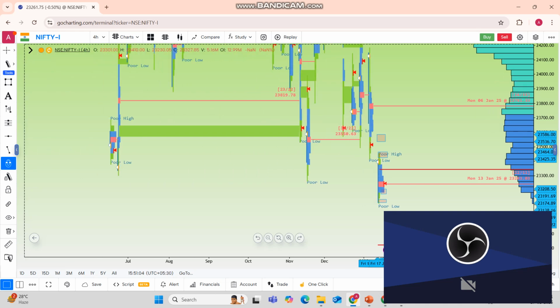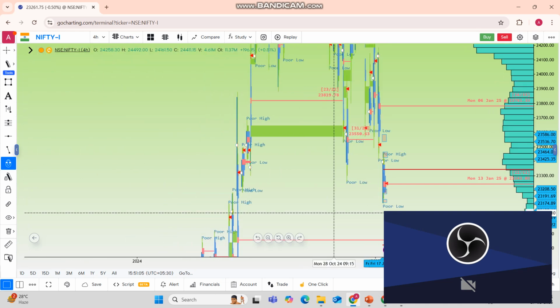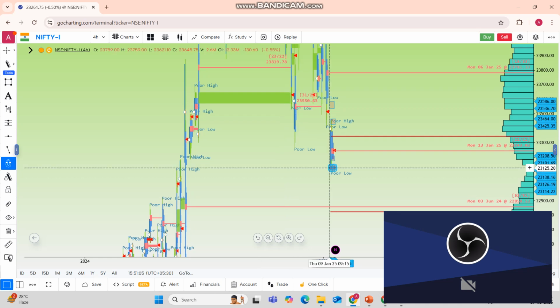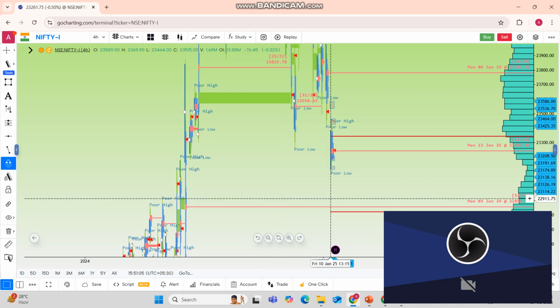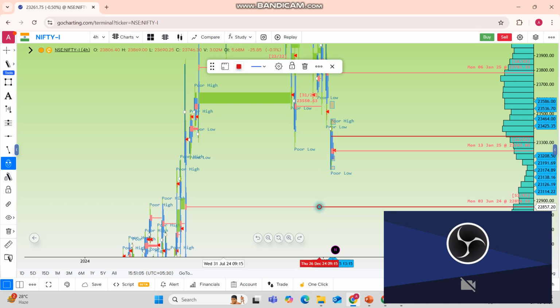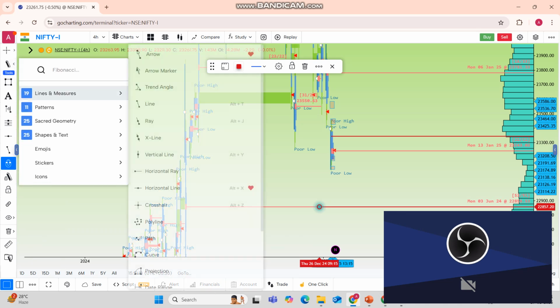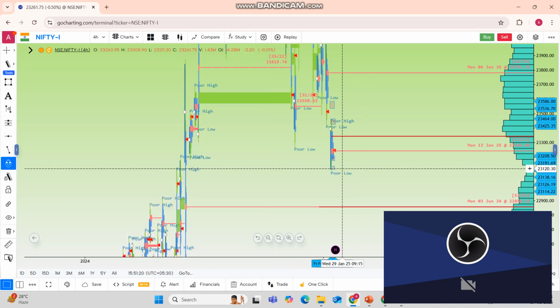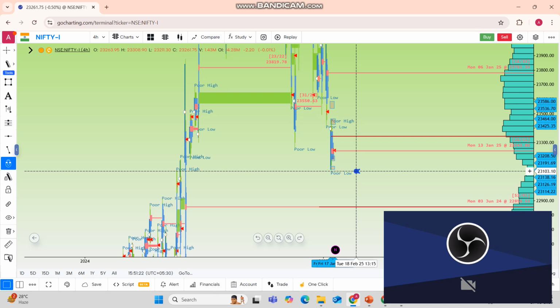And the most important thing for Nifty to watch in the next upcoming days is, if at all this 23,000 breaks, then 22,800 is the key zone to watch, because it's an untested POC which was created at the time of 3rd June. And for the next week, if the market starts to come down, breaking this level of 23,000,